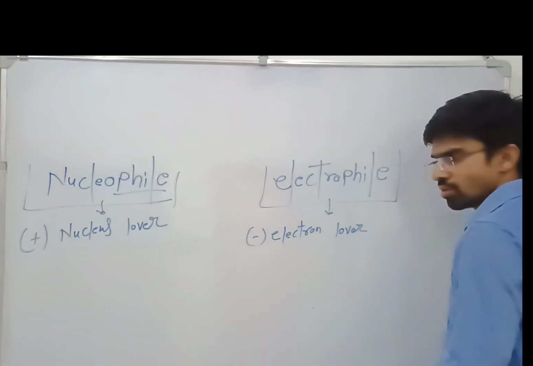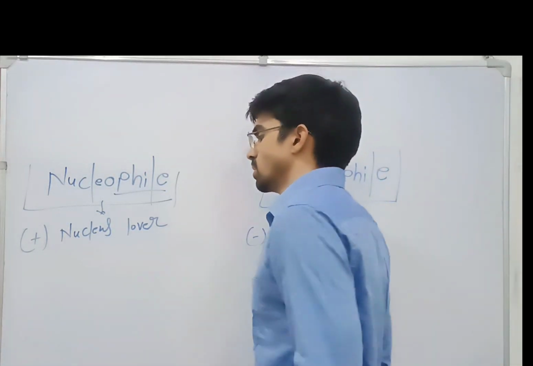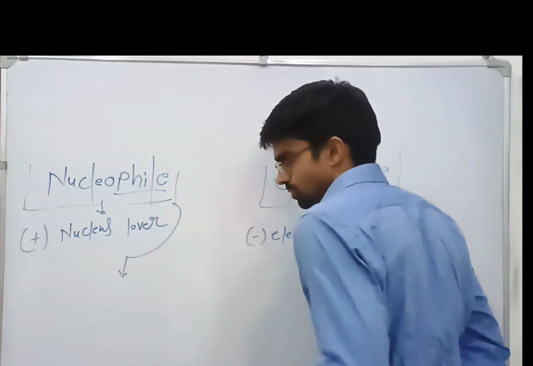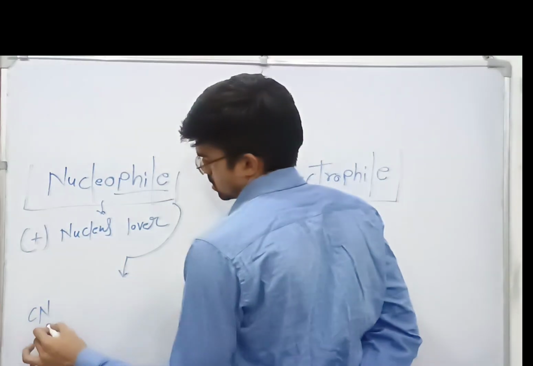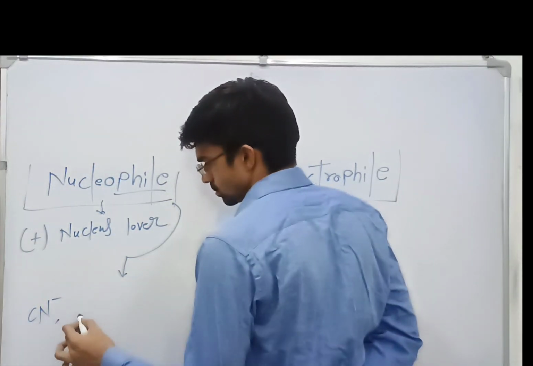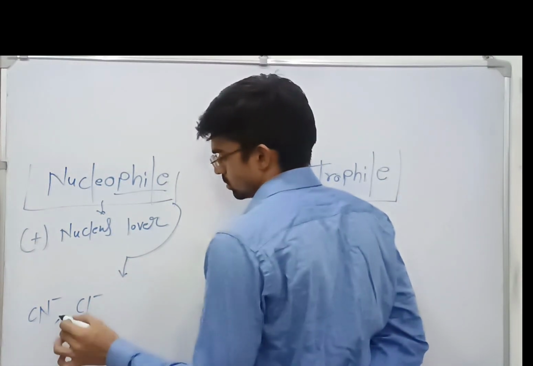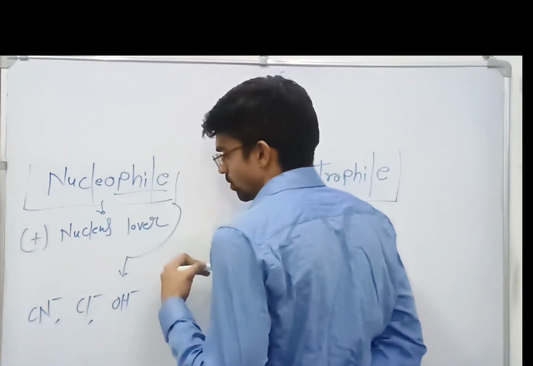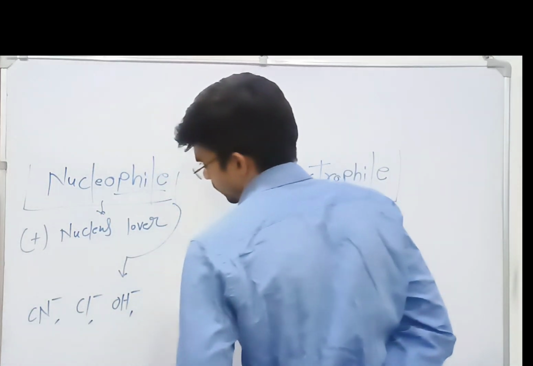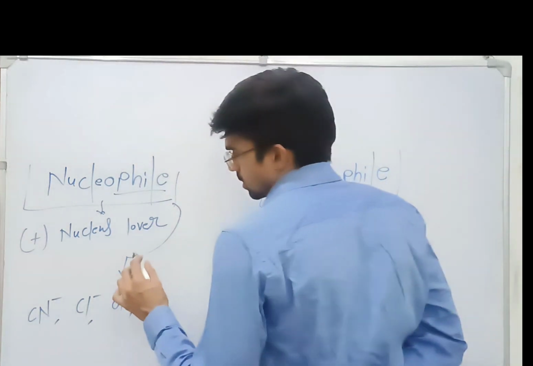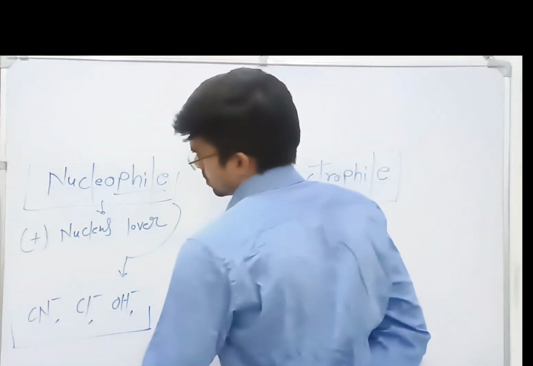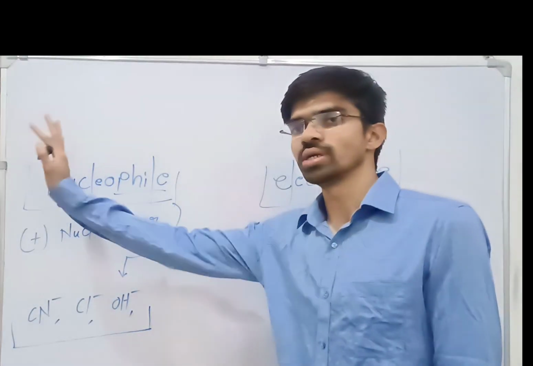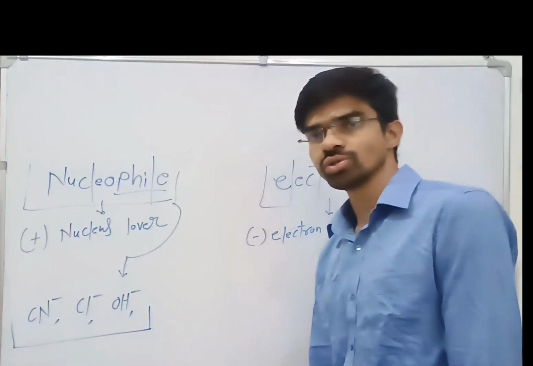So in nucleophiles, the elements or species have a negative charge, like cyanide, chloride, bromide, fluoride, OH minus. Okay, so they are nucleophile species, because they will get attracted toward the nucleus, that is positive.